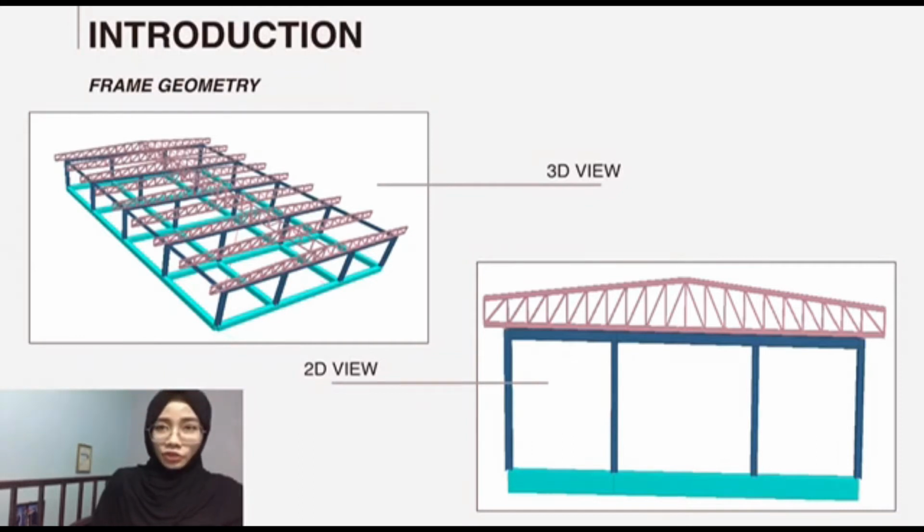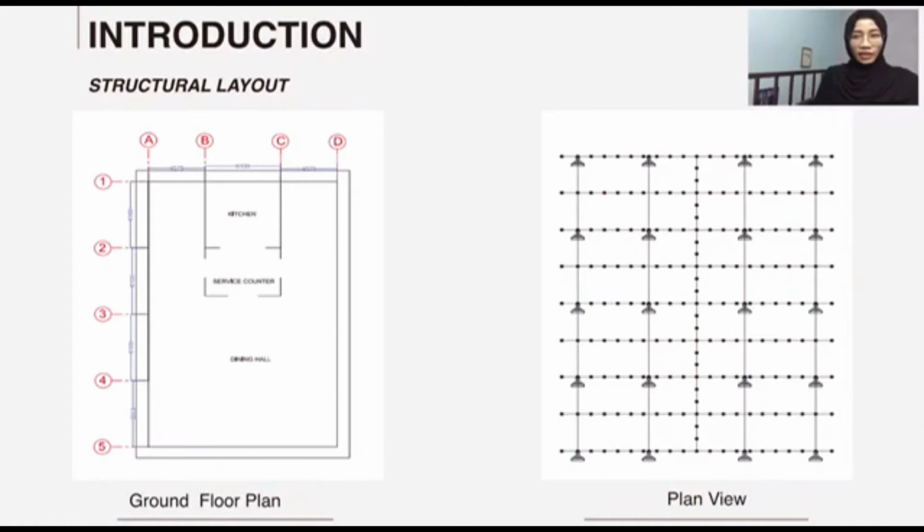This is the frame geometry of our steel structure frame building. You can see here the first one is the 3D view and the second one is the 2D view. These views were designed in StackPro by one of our group members. Here we have a slab, columns, steel beams, and also the trusses. This is the structural layout for our project.